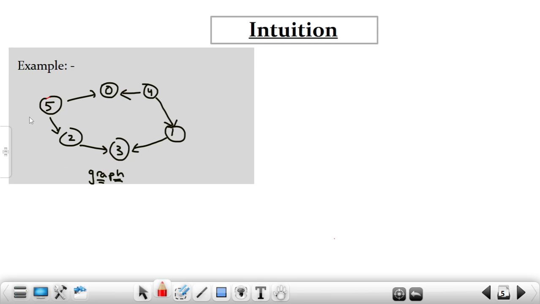For the solution, I have written the same example which is given in the problem statement, and we are going to solve this problem with Kahn's algorithm. I want to start by explaining the intuition behind this algorithm. We are given this graph. It comes from the definition of topological sorting: whenever we have a directed edge from u to v, then u must come before v.